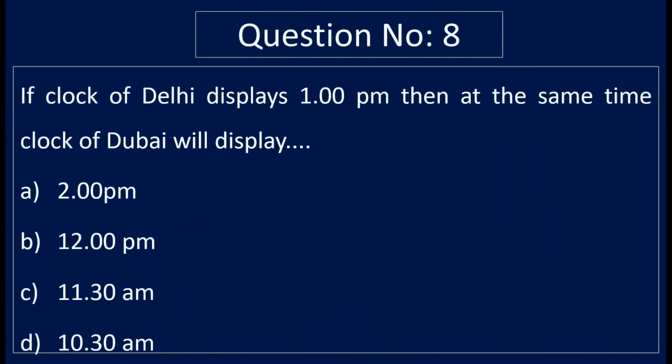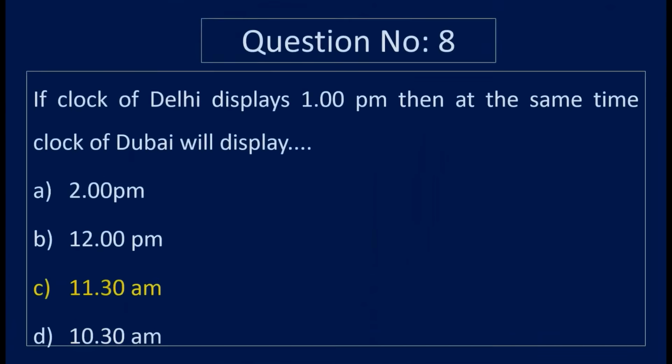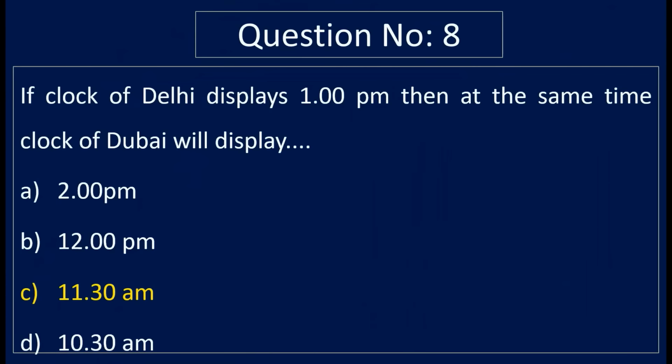Question number 8. If clock of Delhi displays 1 p.m., then at the same time clock of Dubai will display option A 2 p.m., option B 12 p.m., option C 11:30 a.m. and option D 10:30 a.m. Correct answer is option C 11:30 a.m.